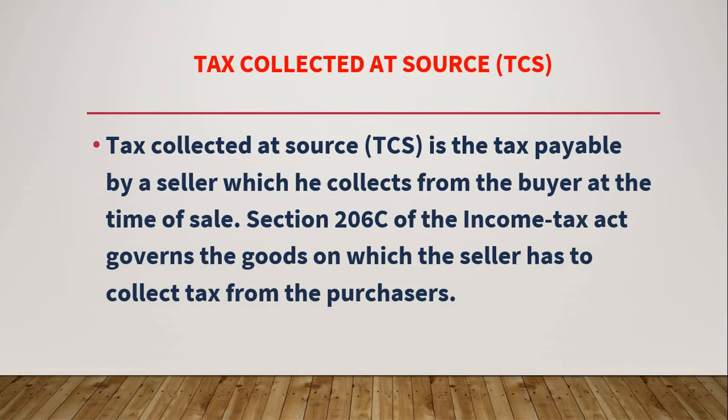Tax collected at source. What is the meaning of tax collected at source? Tax collected at source is the tax payable by a seller, which he collects from the buyer at the time of sale. Section 206C of the Income Tax Act governs the goods on which the seller has to collect tax from the purchasers.